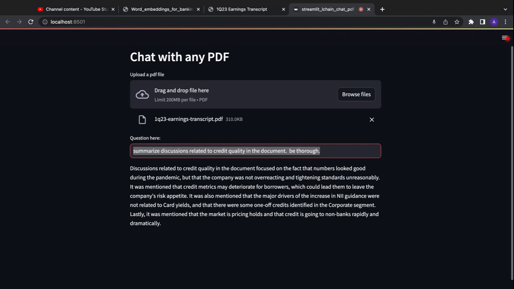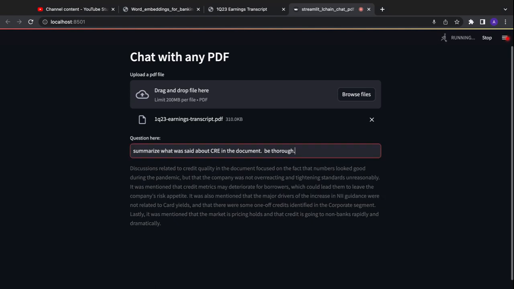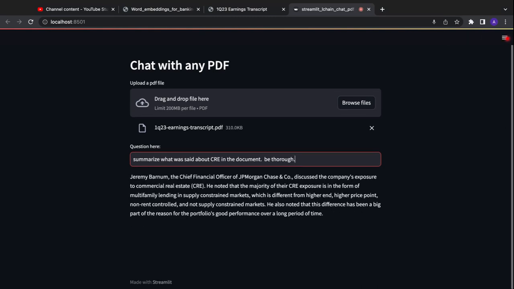And let's try one more, a couple more actually. Okay, yeah, I know there's certainly something said about CRE, so let's see what it says. Again, it's going to go in, look for content in this entire transcript related to CRE, but my model limits just how much content it can work with to answer the question.